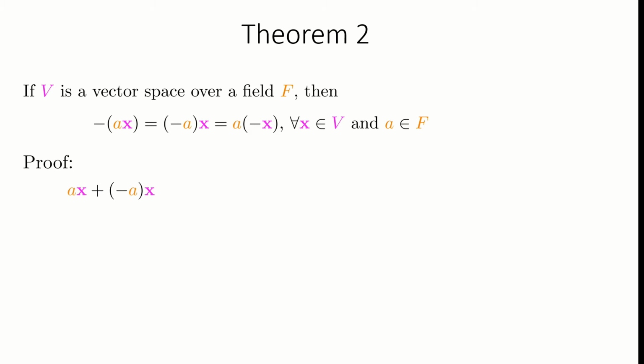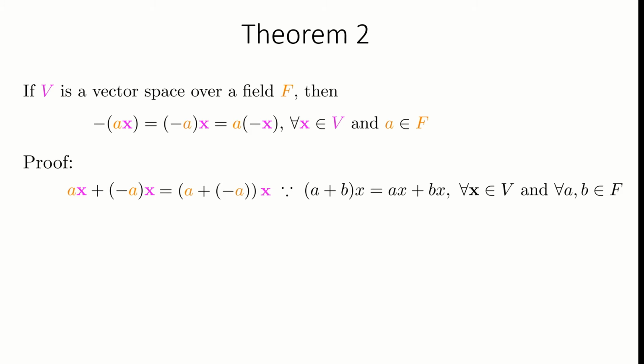Add ax with the multiplication of x and minus a. Using the distributiveness of multiplication, we can take x out of the addition. Minus a is the additive inverse of a in the field. Therefore, the addition of a and its additive inverse is equal to the additive identity of the field. And we have already shown in the previous theorem that the multiplication of additive identity of the field with any vector is equal to the identity vector.